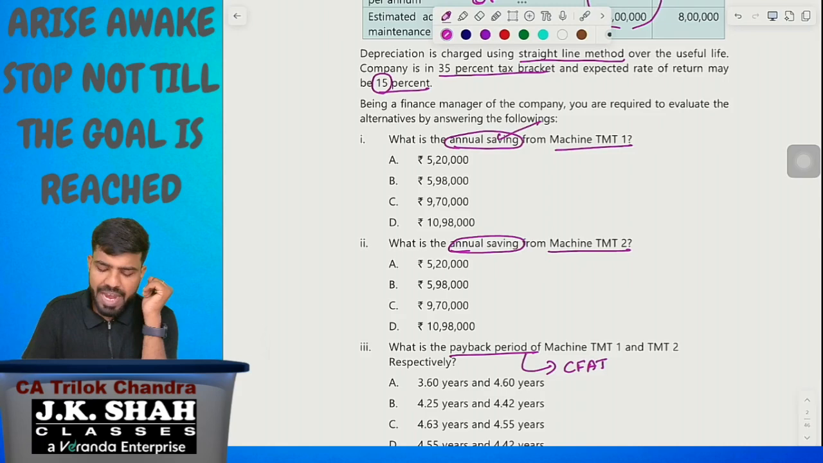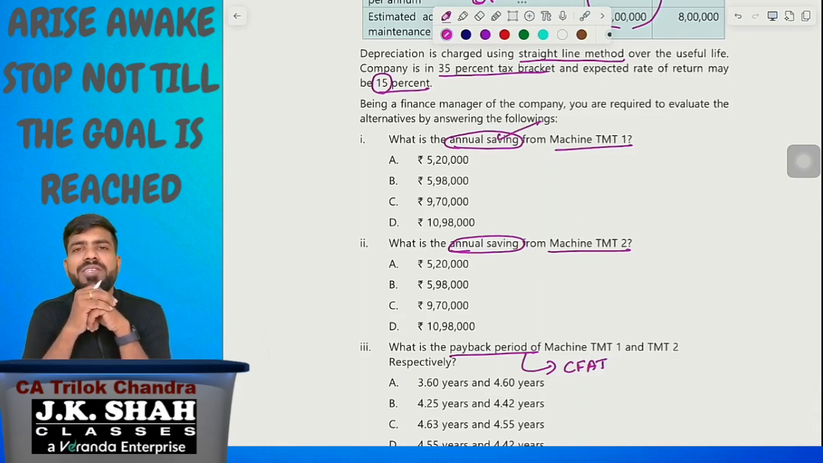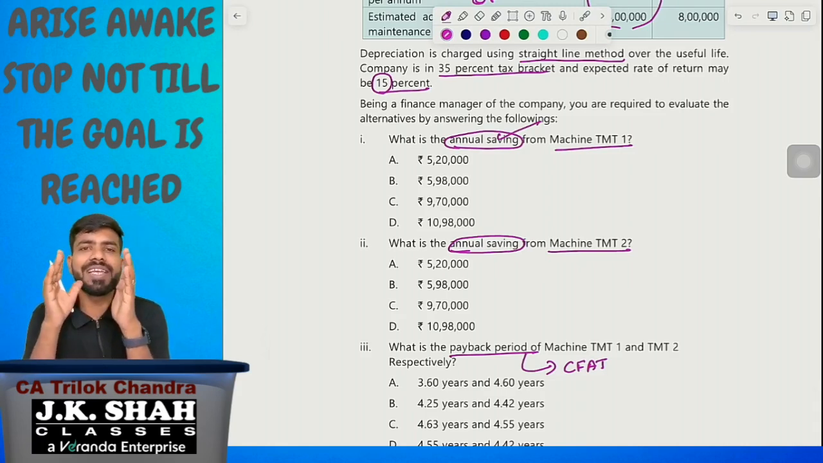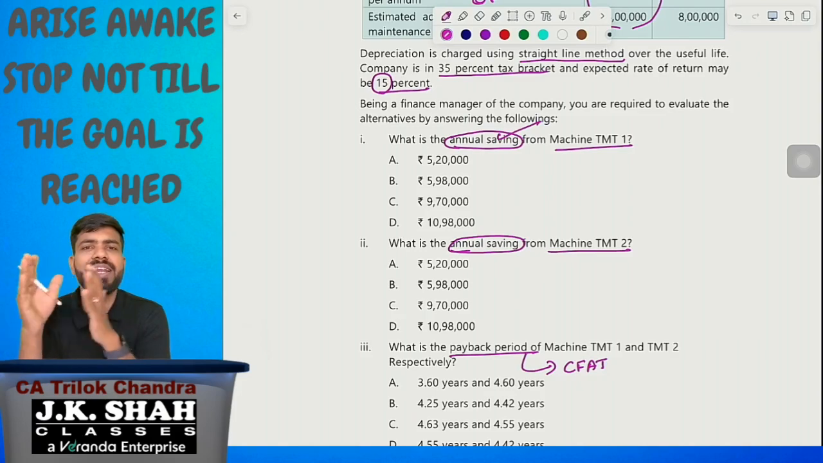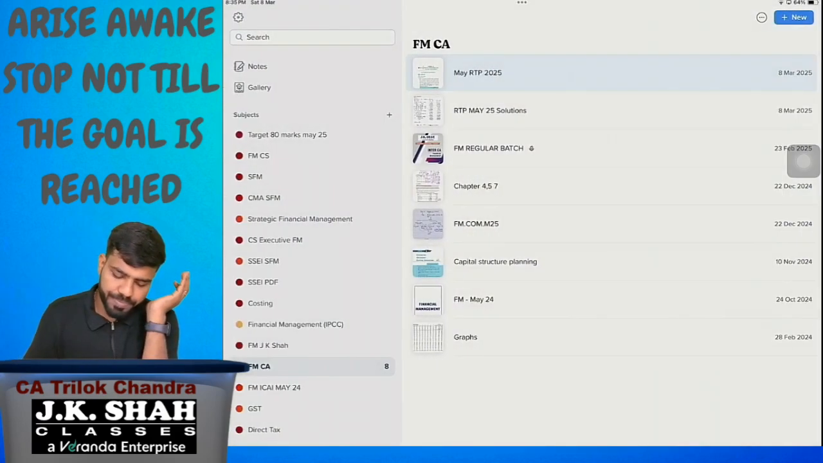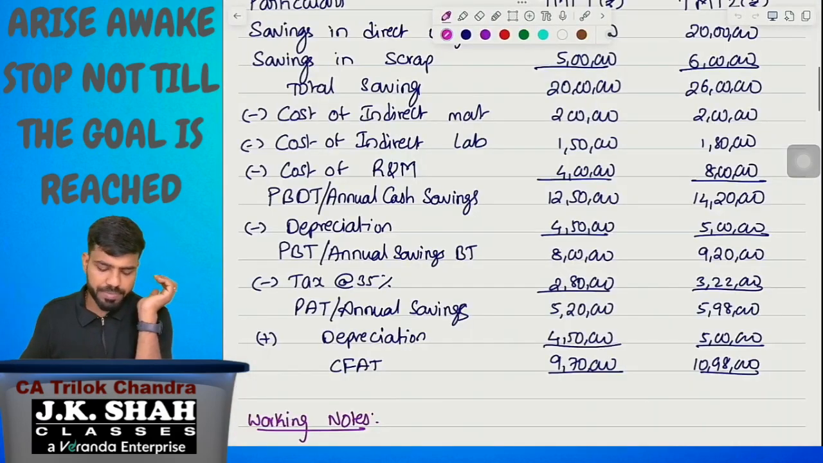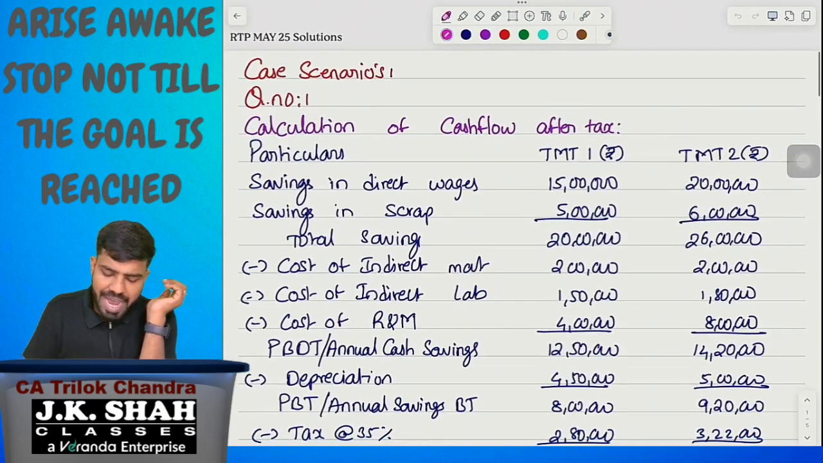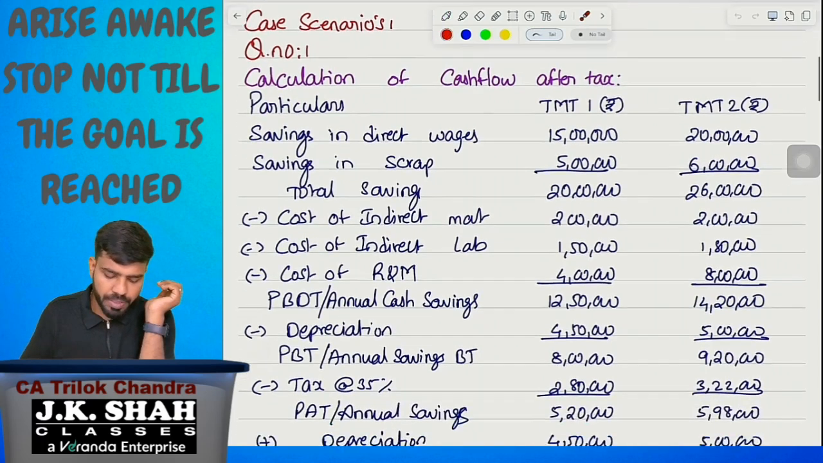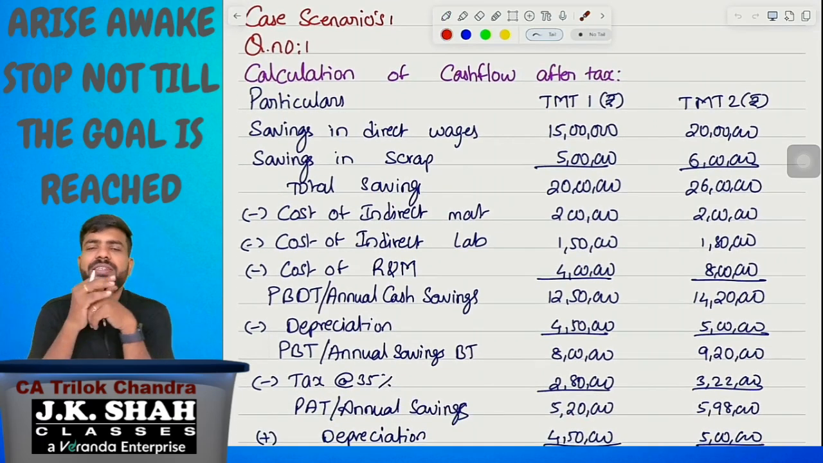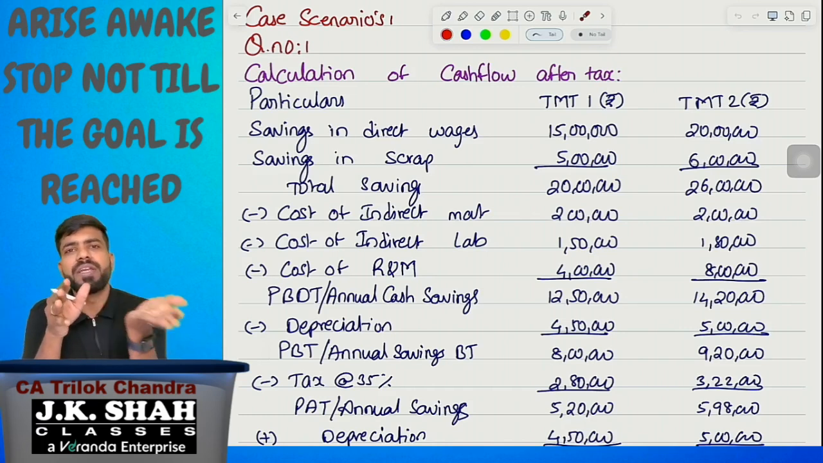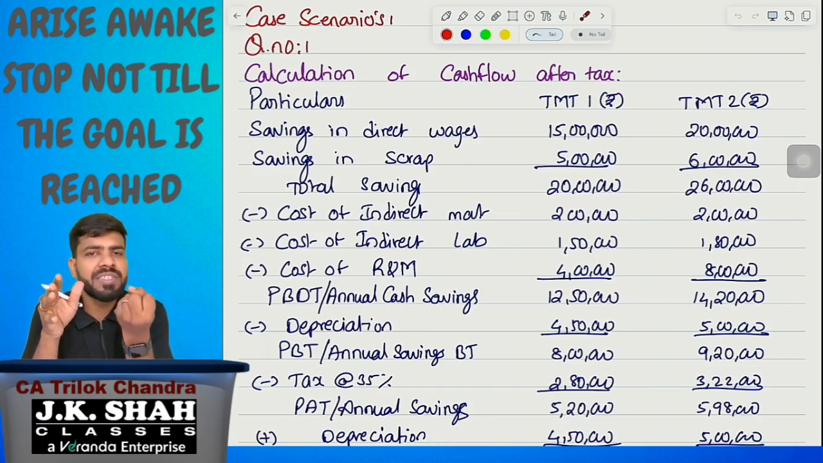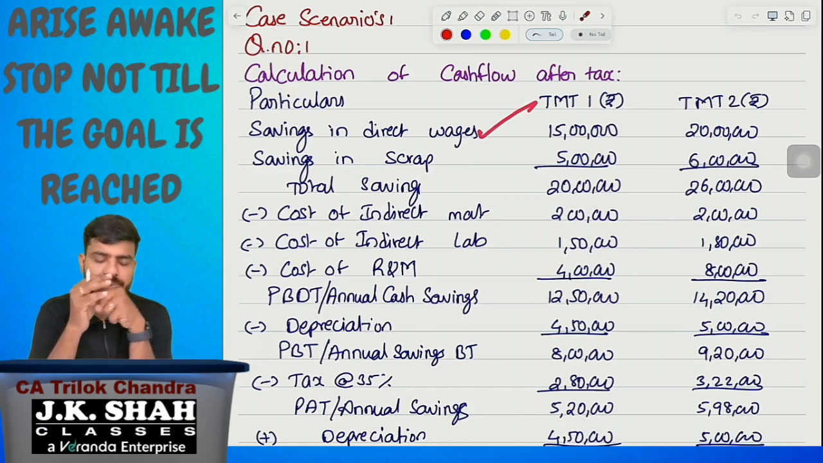Look at here. Annual savings from TMT1, annual savings from TMT2. I have clearly written the solution. It is handwritten. Let me show you that. Look at this. Calculation of cash flow after tax. In that, savings in direct wages. See, when the manual job is replaced with the machine, there will be savings in direct wages. First, we have to consider that.